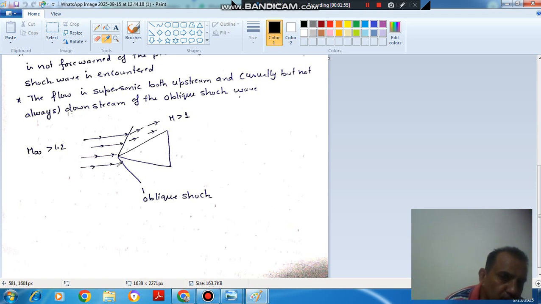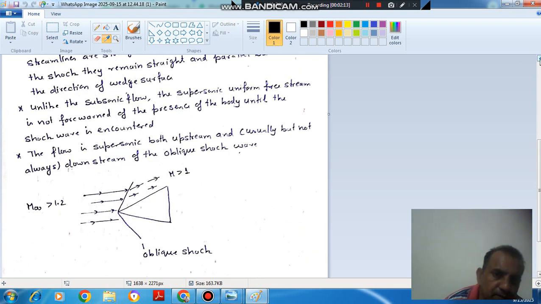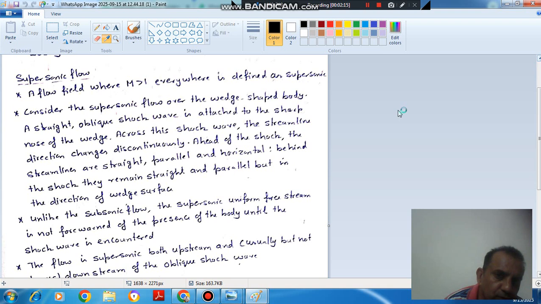A normal shock means a straight line, so that will not give this flow regime. So when an oblique shock is there, here the flow is supersonic, and here it can also remain supersonic, but the Mach number will be less than this. Okay, so here there are some points about this supersonic flow regime.